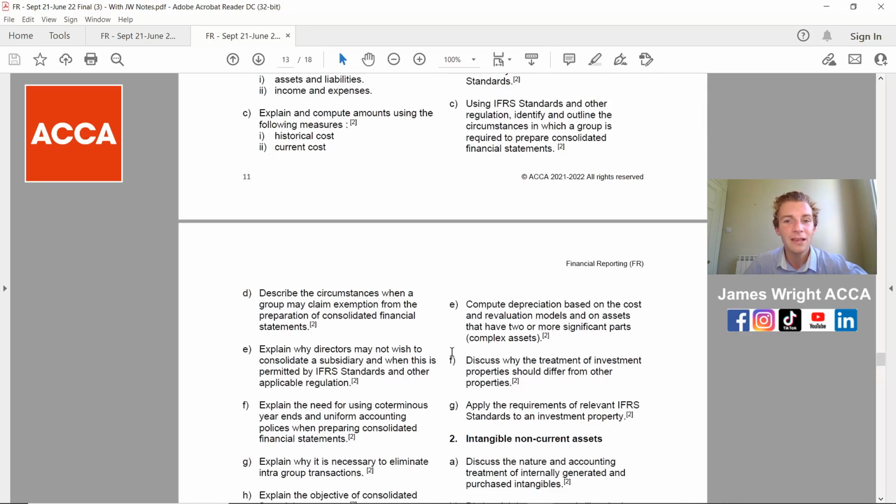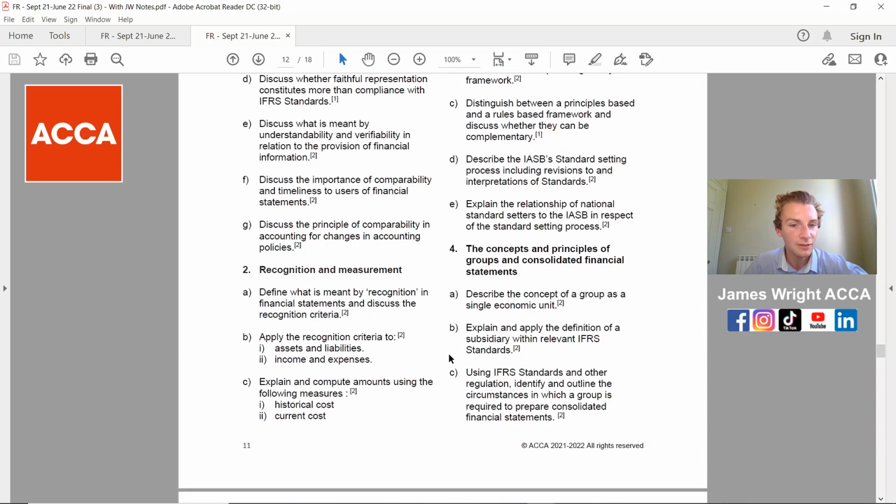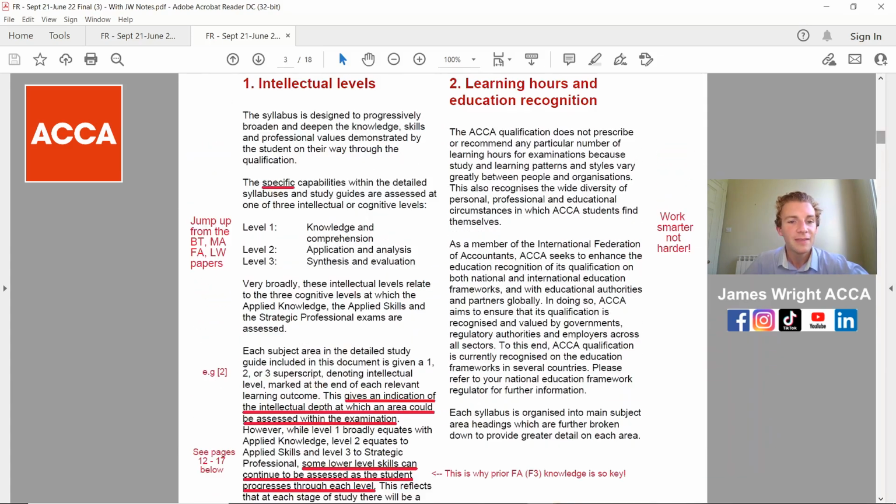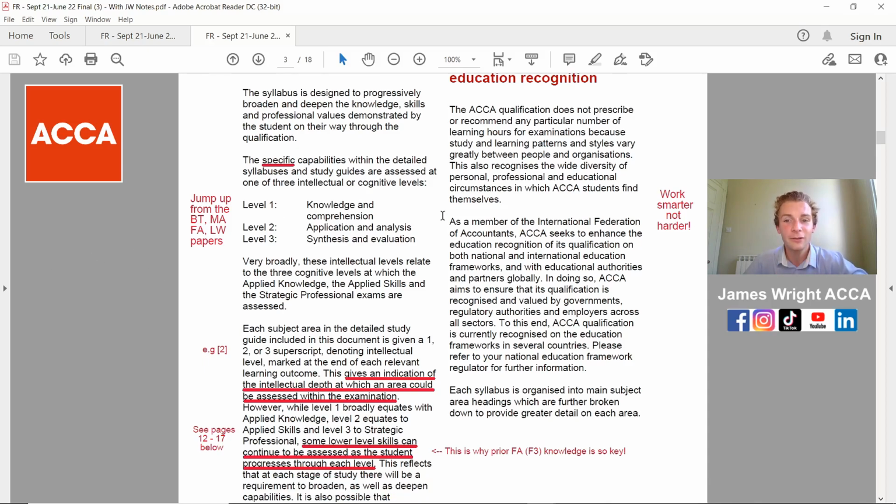So for this exam, the majority of it is going to be 2s, with SBR that you go on to is going to be more sort of 3s. But there are still some 1 elements where, if we go back up to the top of the document now, that just tells you need knowledge and comprehension of that particular area. And then you've got application and analysis for level 2. So in other words, if you see number 2 next to it, you've got to have more detailed knowledge.